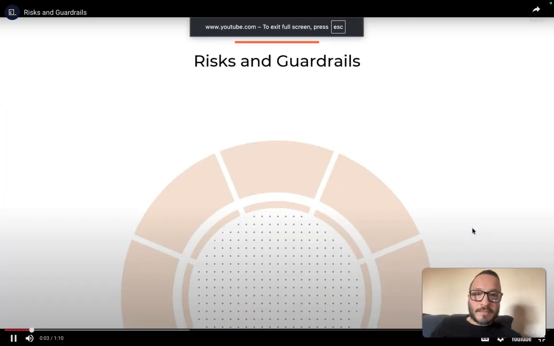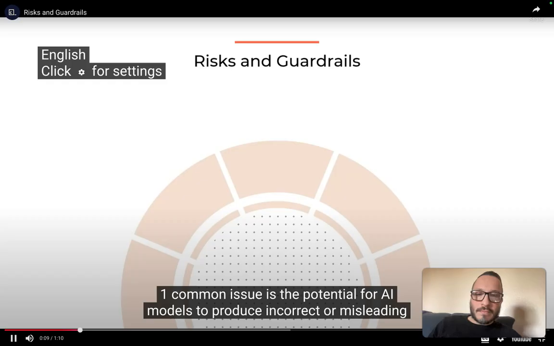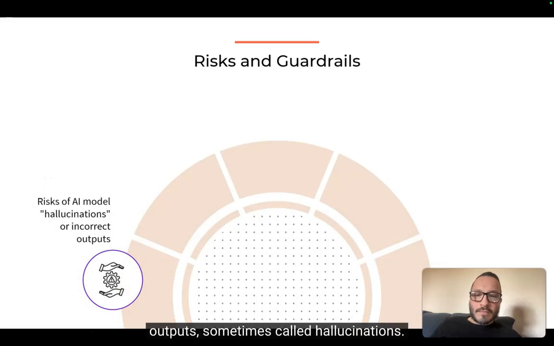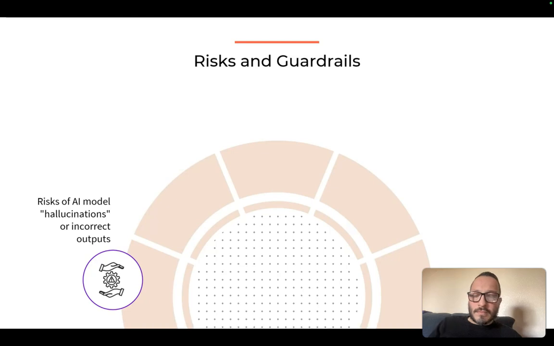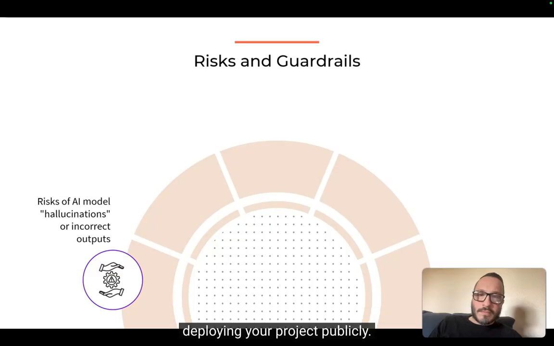When working with powerful AI platforms like Lovable, developers and designers must stay alert to certain inherent risks. One common issue is the potential for AI models to produce incorrect or misleading outputs, sometimes called hallucinations. Always verify and review AI generated code and content carefully before deploying your project publicly.